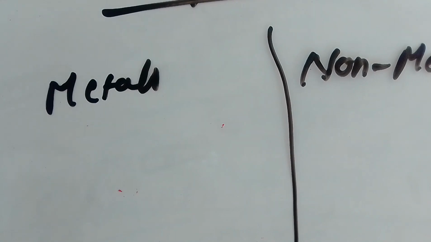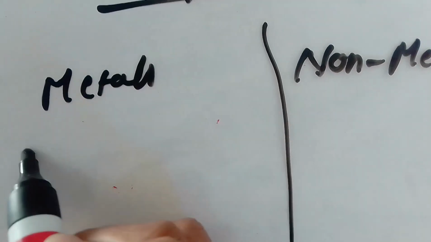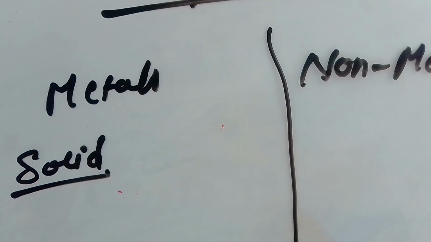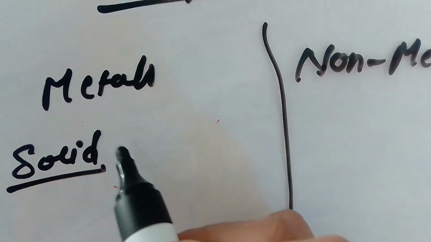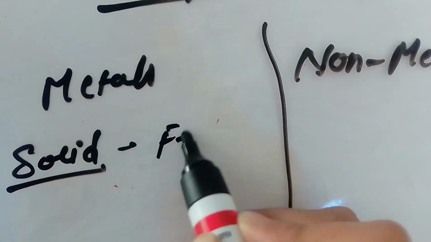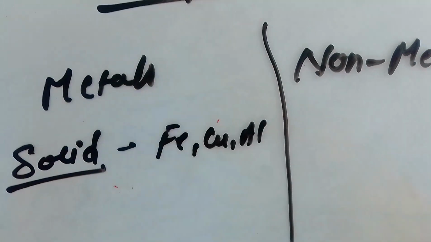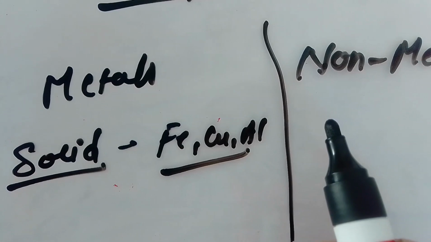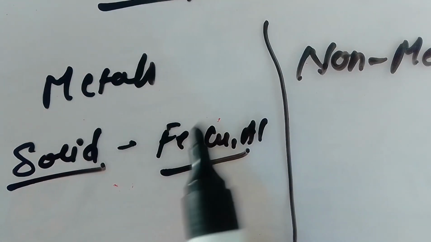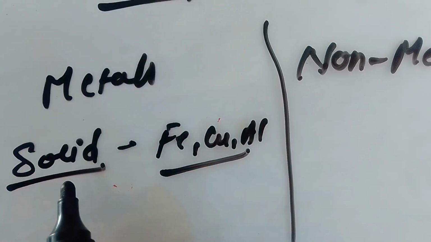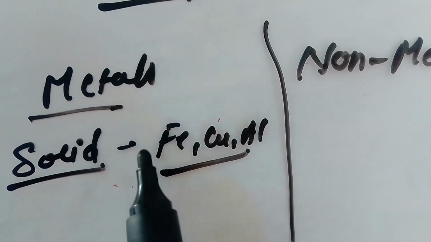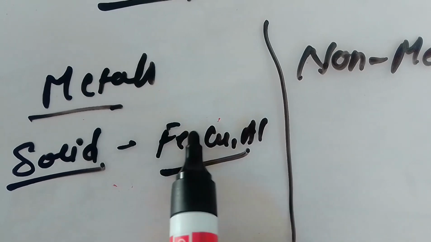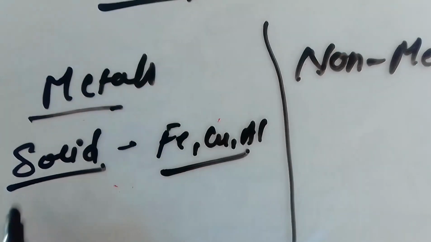Metals are generally all solid at room temperature. Common examples of metals like iron, copper, aluminium, gold and silver are examples. The exception is mercury.